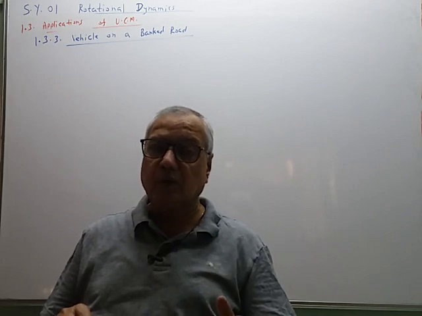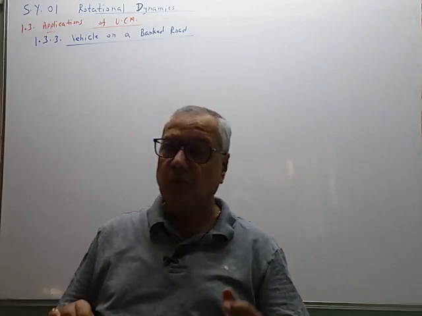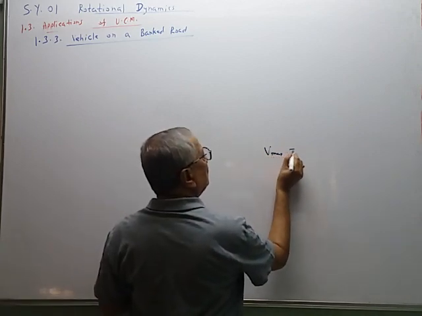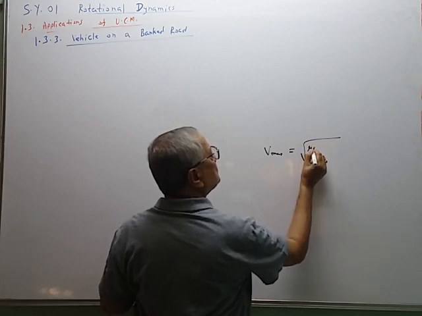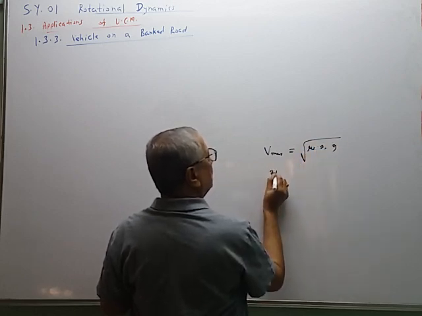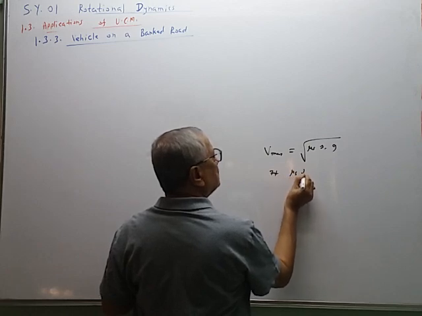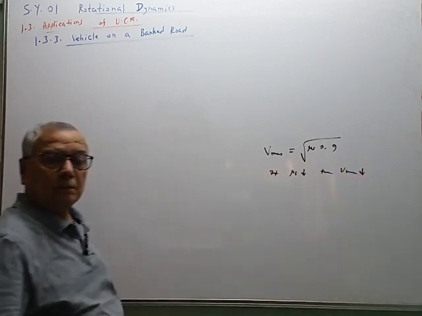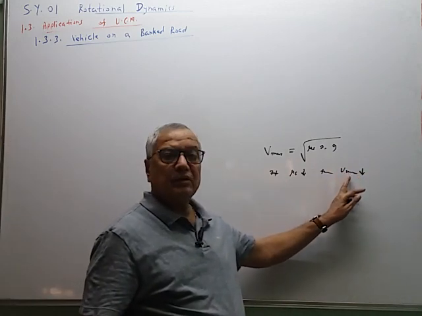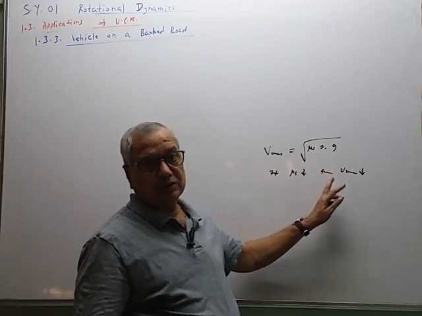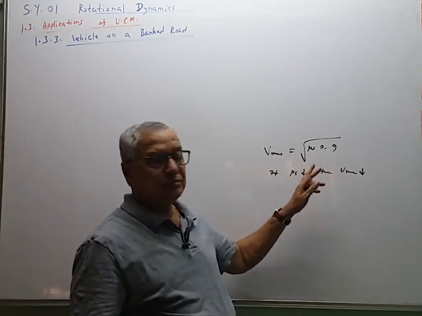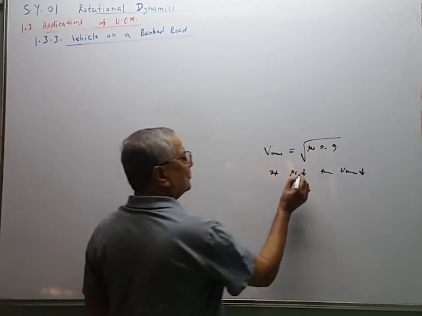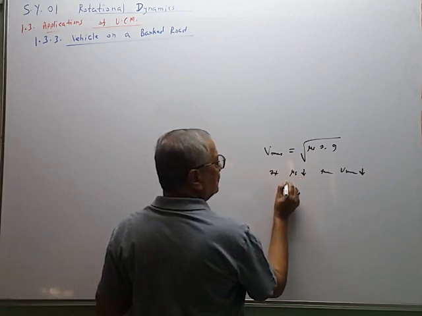For example, if the road surface is smooth, we have derived this relation for horizontal road surface. Vmax is equal to under root mu s into R into g. If mu s decreases, then the maximum speed limit will also decrease. But to drive the vehicle with a very low speed, practically this is not possible. So, to maintain certain speed, there should be some mu s. So, this mu s decreases depending upon the road condition.